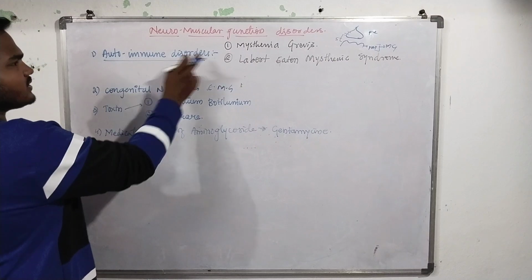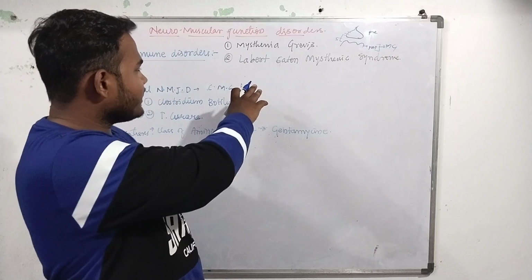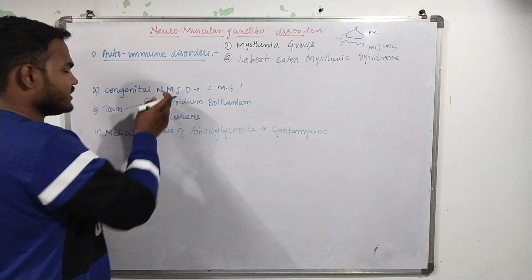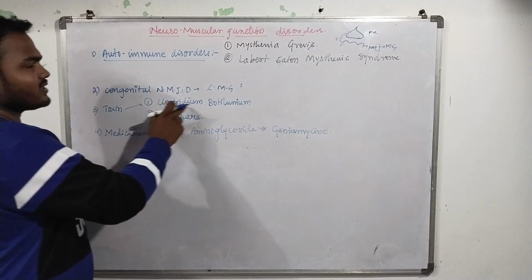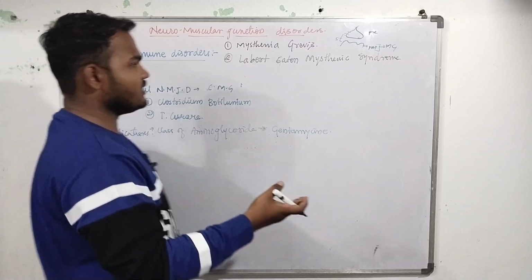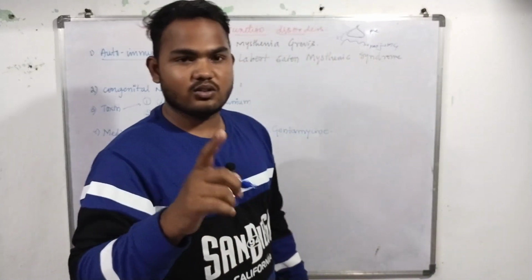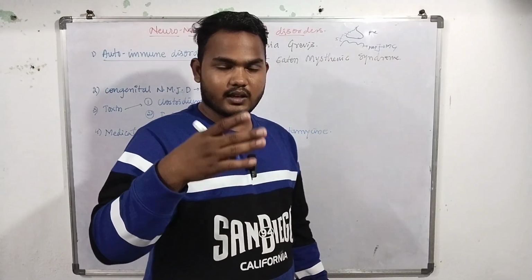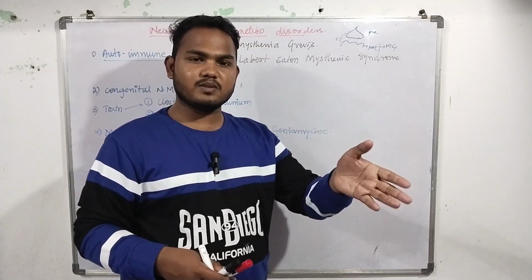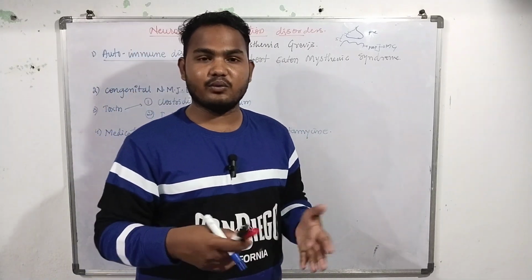Now, how does myasthenia gravis occur, where exactly is the problem, and where exactly is the problem in Lambert-Eaton myasthenic syndrome. Congenital is very rare. And for the toxins, where Clostridium acts, where tubercularity acts, and where gentamicin acts in the neuromuscular junction. This is a very important thing, and we have to study those things also. If a patient comes with symptoms that are almost the same or similar, like painless muscle weakness, we can't differentiate them clinically.